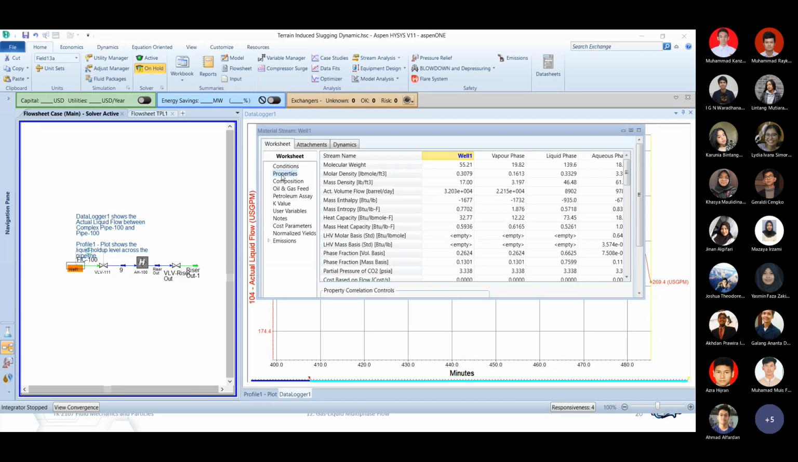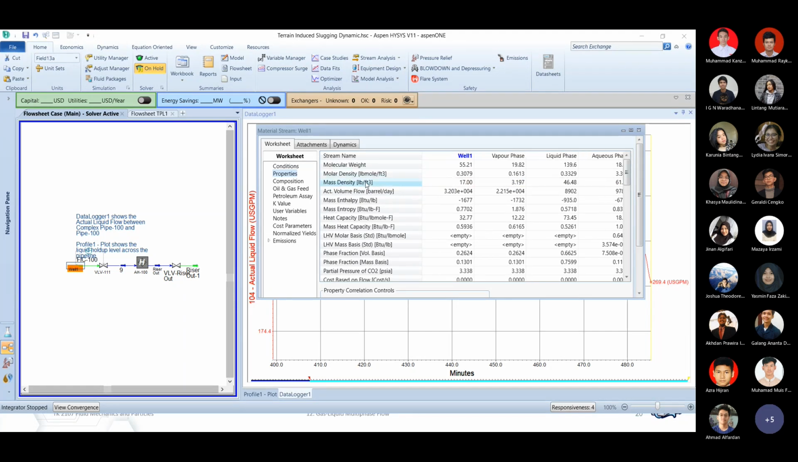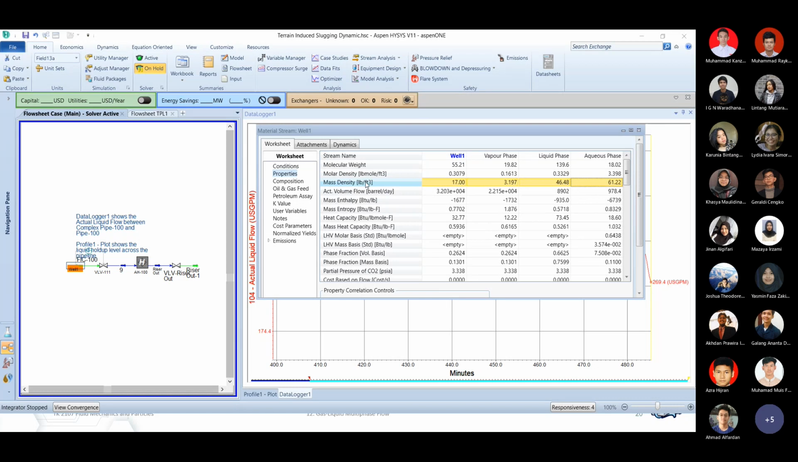If I go to properties over here, and then I find my density, I have 4 different densities. See over here, mass density. For me, the most important ones are the 3: vapor, liquid, and aqueous phase. This 17 doesn't mean much for me, because it's not clear what 17 pounds per cubic feet means. We know for sure that this is actually a 3-phase system, so it's just an average of the densities of all the compounds.